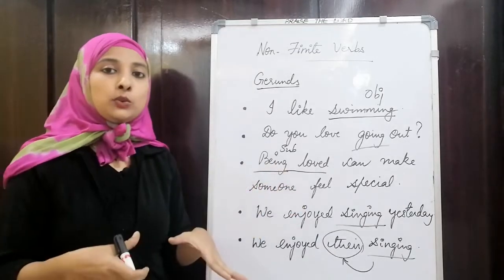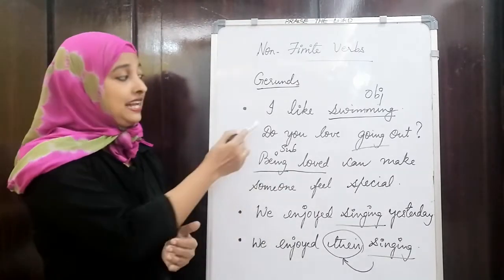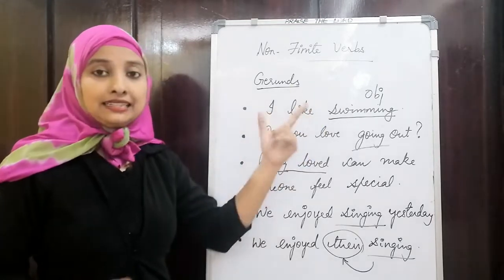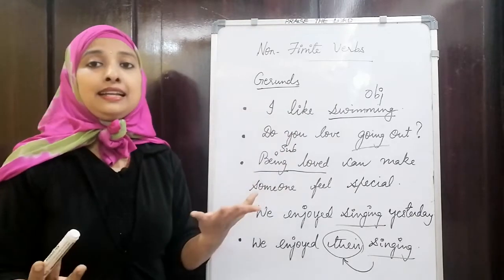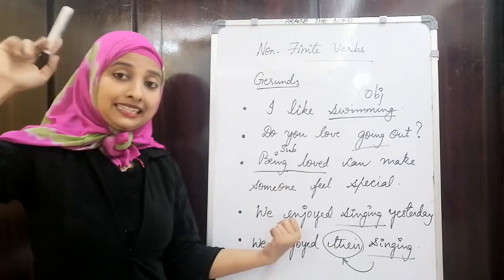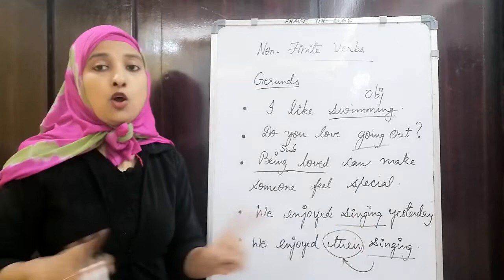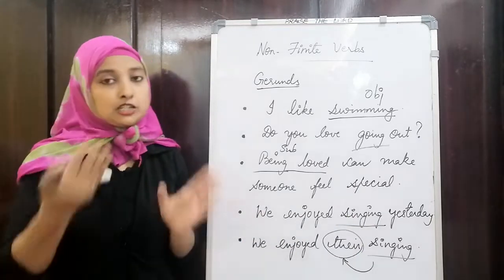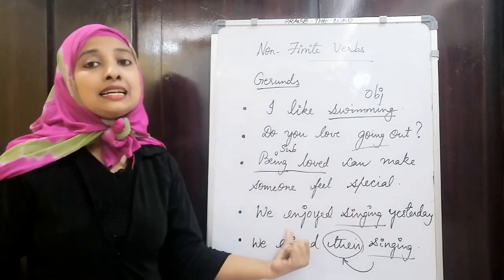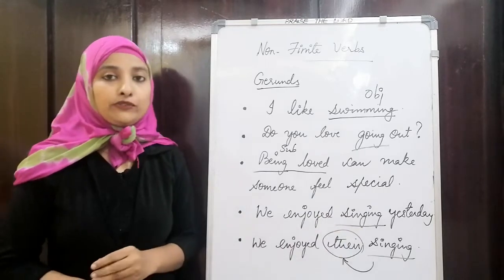They are not actual verbs, but they don't have any tenses. You can see they don't have any tense. They are not taking any tense form. They are not indicating any time period. But around it, the sentence which is holding the gerunds has got past form or present form. See, if you see this, we enjoyed, that is indicating the past form. But this verb, particularly singing, is not indicating any tense. It is not present, it is not past, it is not in the future. The surrounding sentence has got the tense form, but the gerund itself doesn't have any tense form, right?